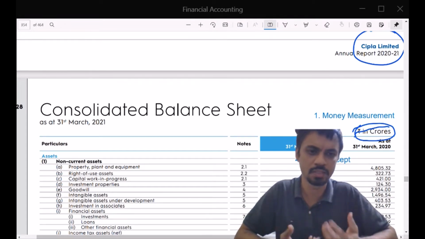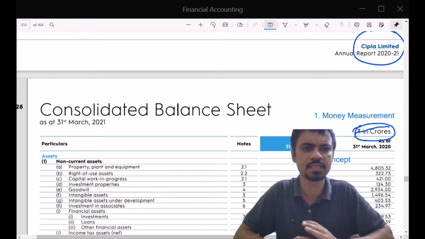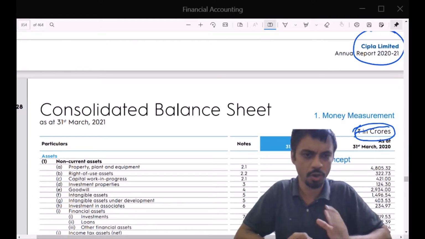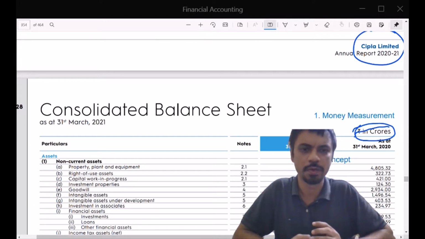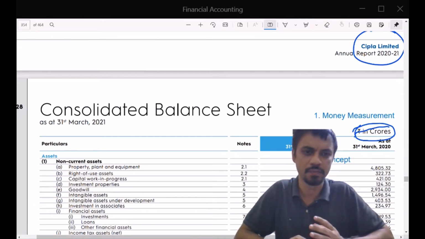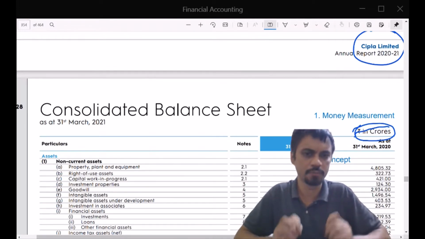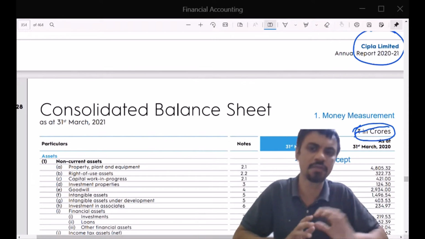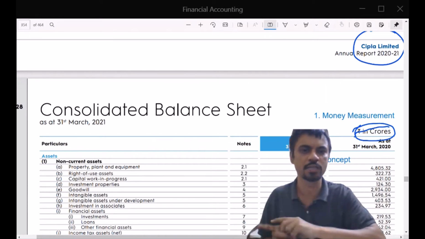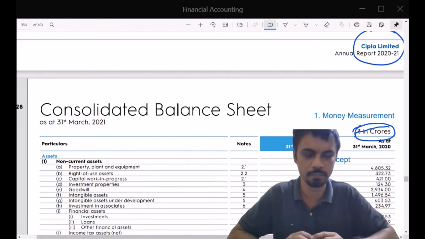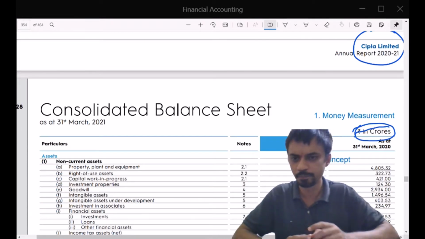So basically what the cost concept means is that the assets are valued at the costs that have been incurred on that particular asset. So if you purchased land of say 1 acre, say 40-50 years ago, at which time the value was maybe 1 lakh or 1.5 lakhs, it will be recorded in your books at that value only. Even if its value today is in crores, you will not measure it in crores, you will measure it on actual historic costs. So that's the fourth concept, which is the cost concept.